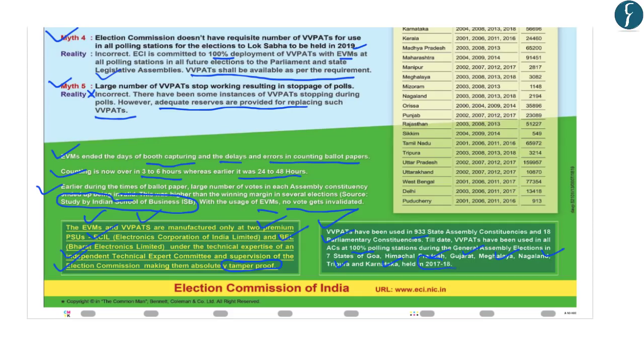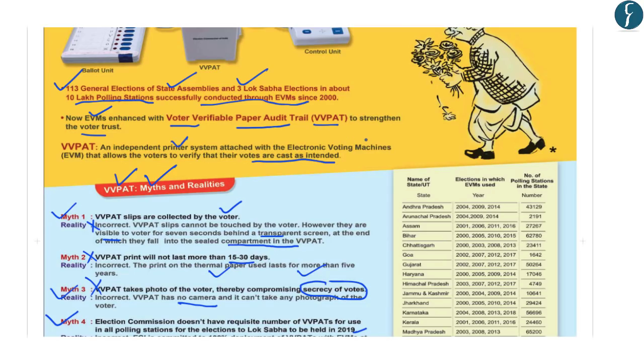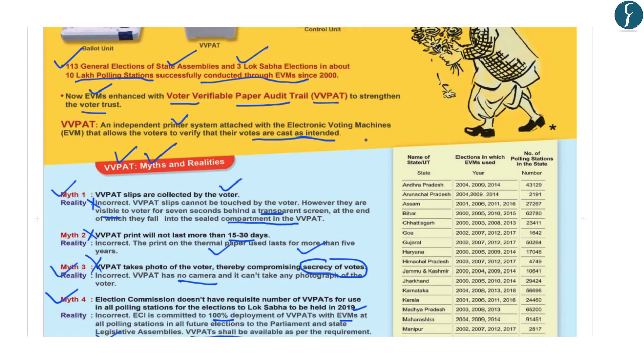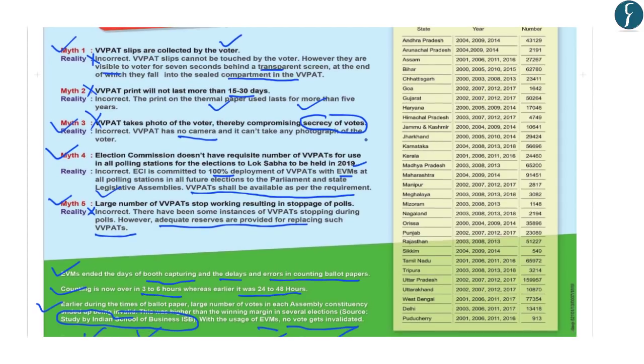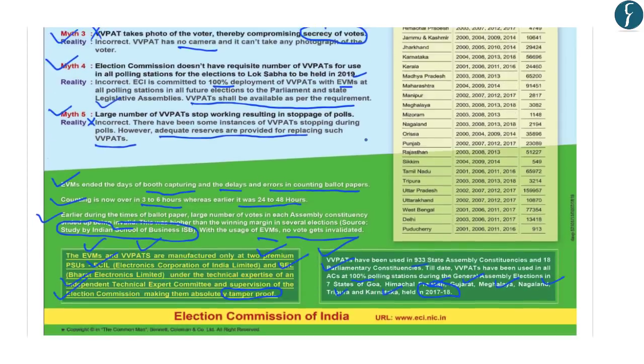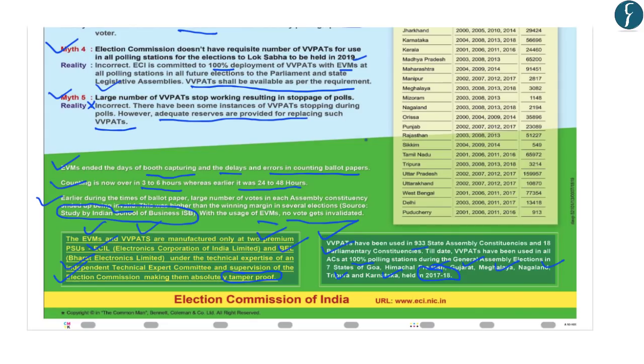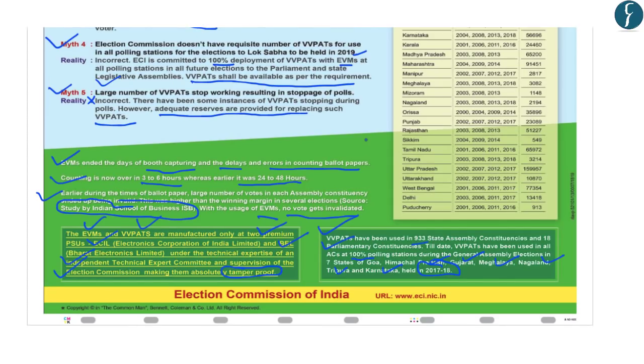So various points have been highlighted by the Election Commission of India to remove various myths that are circulating among the people of India. And the Election Commission of India has been conducting this campaign to generate awareness and increase the trust of Indian people and the Indian electorate in the electronic voting machines and the usage of VVPATs. So all these points can be used in writing the question that was asked in the year 2018 in the General Studies paper 2 of the mains examination. With this, let us move on to the next article.